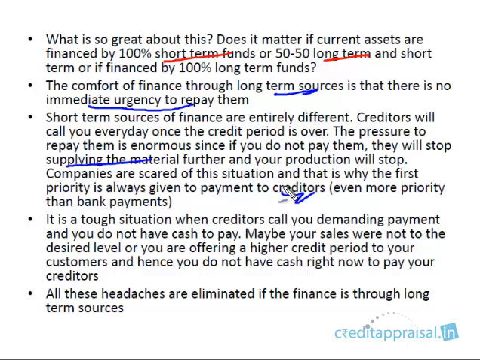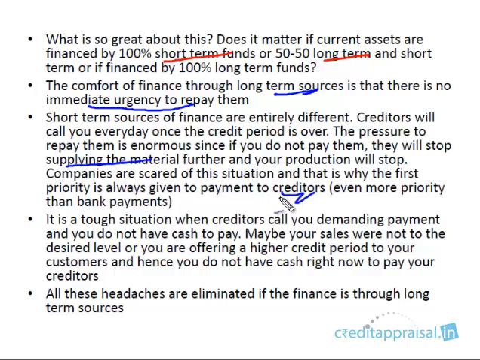If you're a banker, you might have experienced this. They will delay the term loan repayment. The OD will be running overdue for 10 days, 20 days, even 1 month, 2 months. But the creditors' payment, they will always make promptly, or with only some delay. It's not as much a delay as a bank payment, because if they delay payment to creditors, they'll stop supplying and the production will come to a halt.